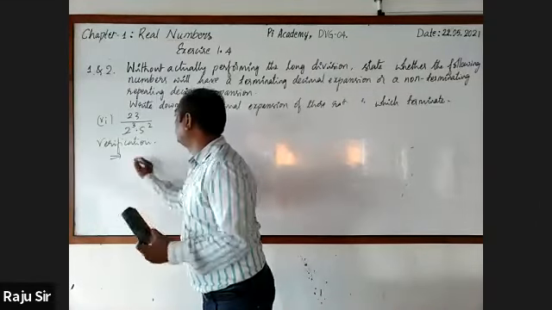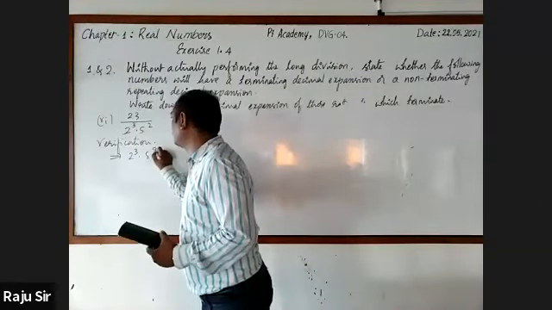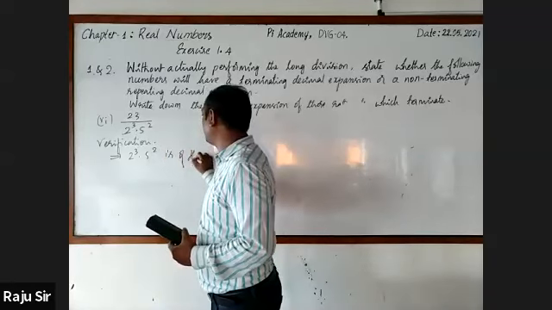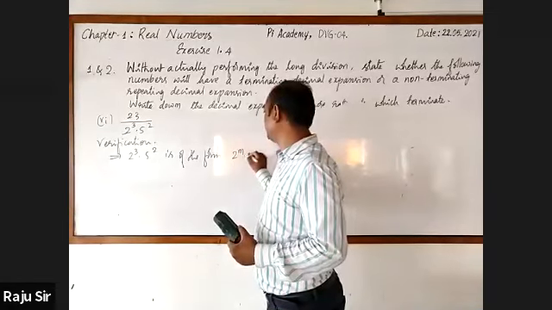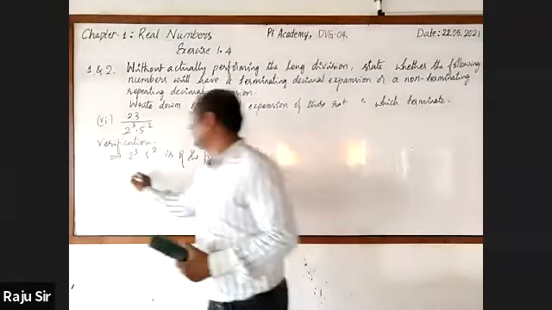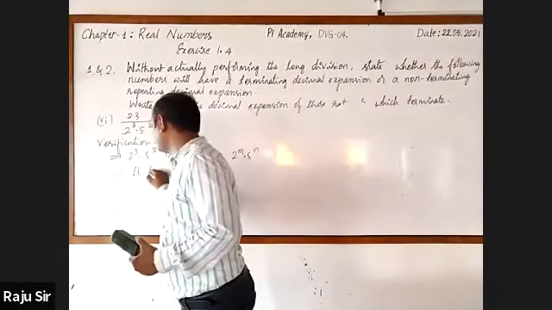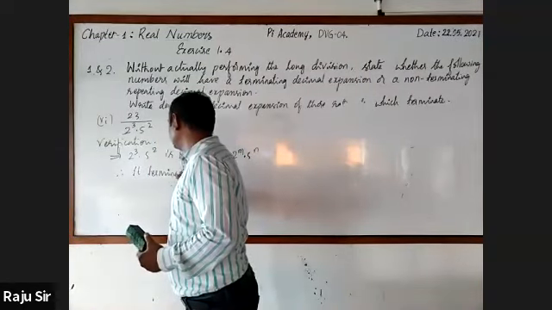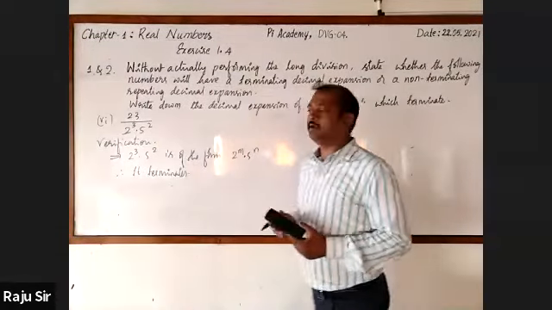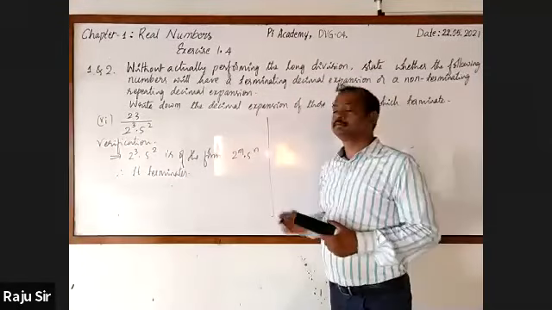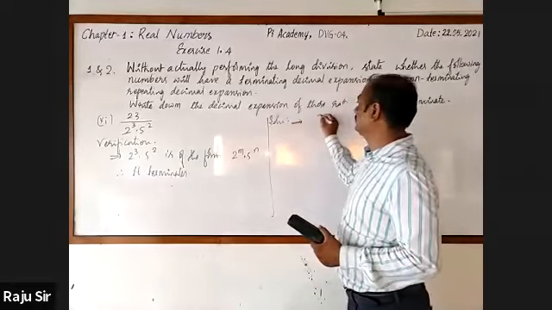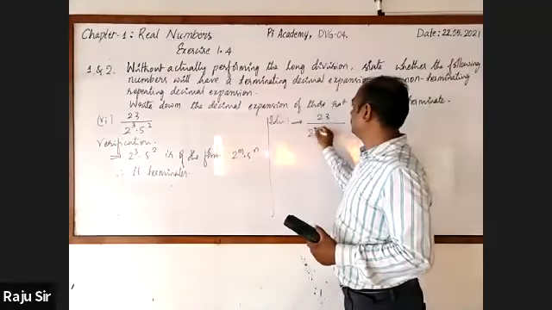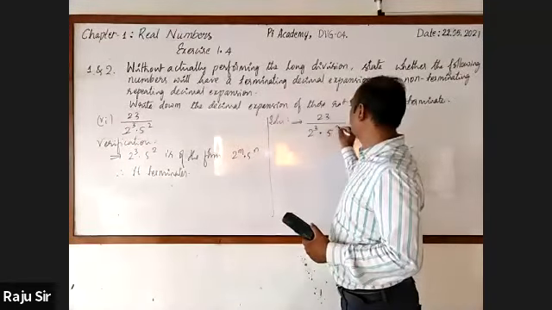Right. 2 cube into 5 square is of the form 2 raised to the power m into 5 raised to the power n. Therefore, it terminates, or it has terminating decimal expansion. Right solution. It is 23 by 2 cube into 5 square.